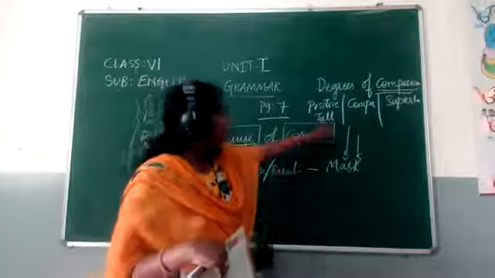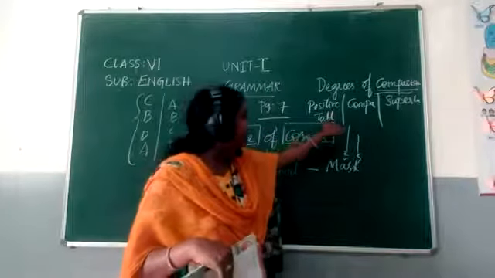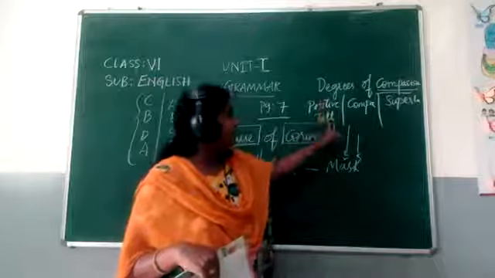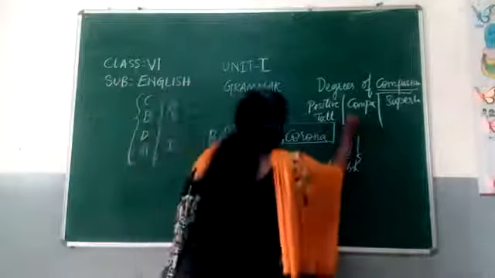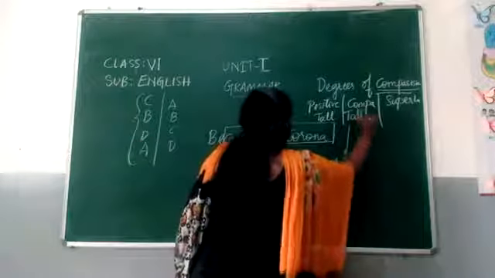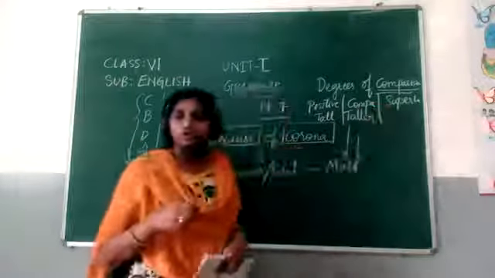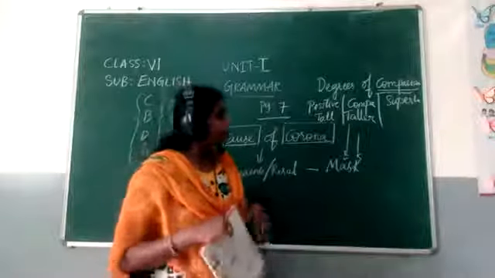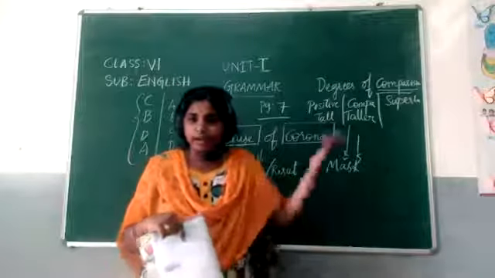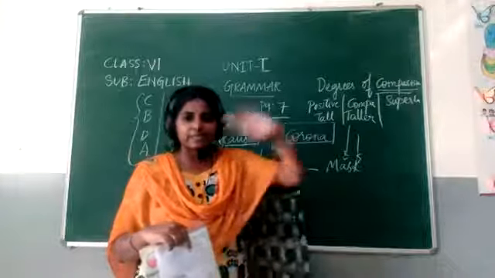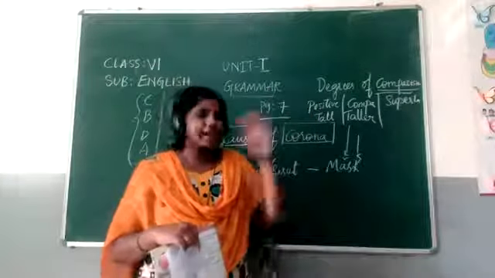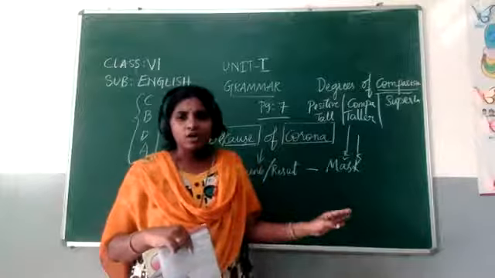Rama. But here what is written? Tall. So when we want to write the comparative degree of tall, it becomes taller. And what will be the superlative degree? Superlative degree means we are talking super about that man. Super means that is the extreme. That is a dead end. That is the end.